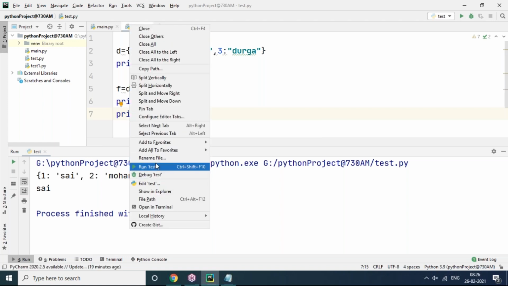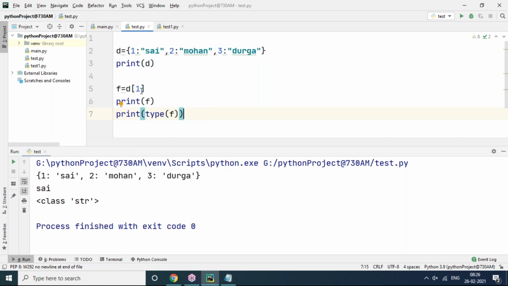You can see this. We are receiving D of 1. D is the dictionary name, and 1 is the key. You are getting the key's value. Sai is assigned to F only. Print F only. What type is F? String type only. We are getting a string value and assigning it to F. You can't add this F value to the dictionary because F has only one value. You are missing keys, and by default it will not assign a key.